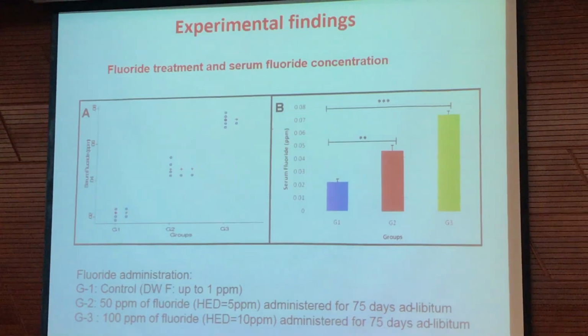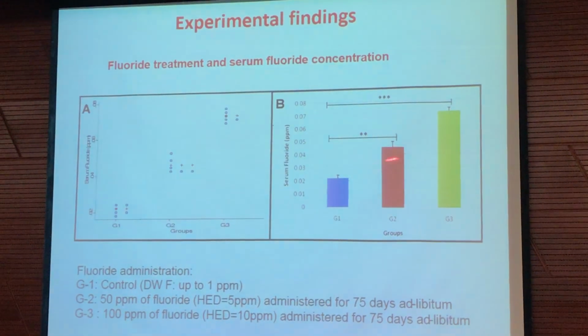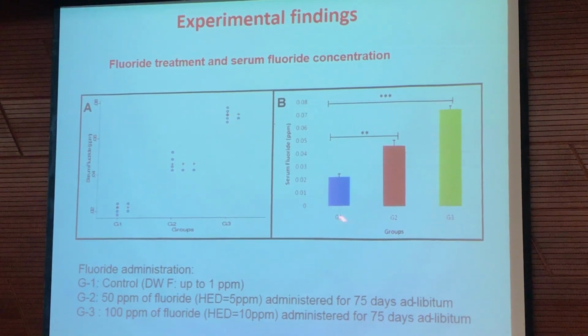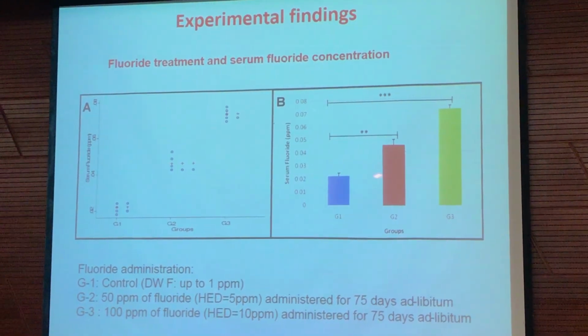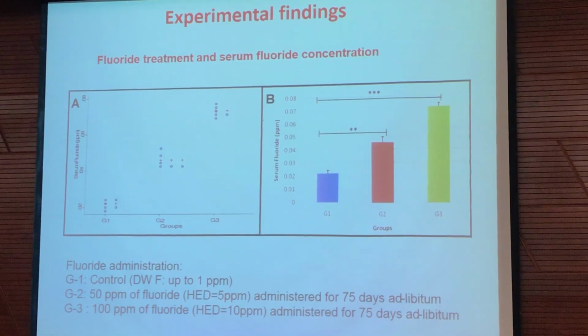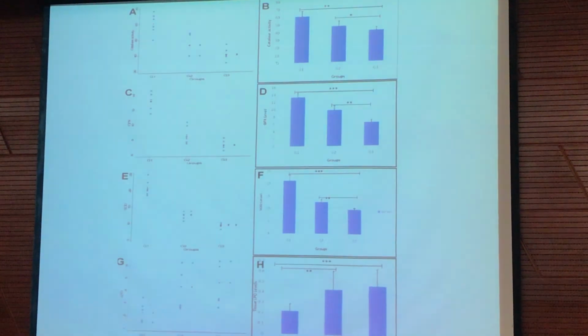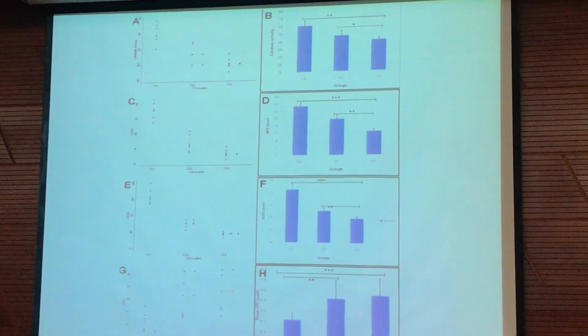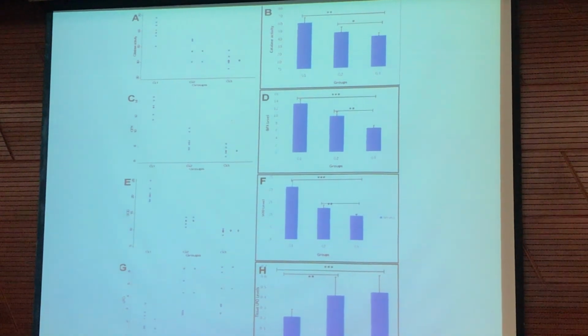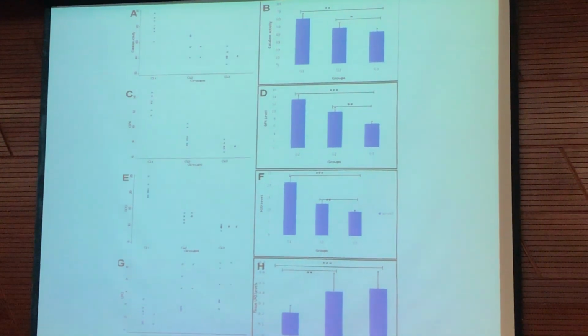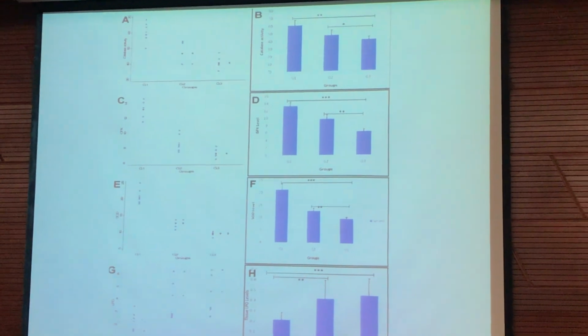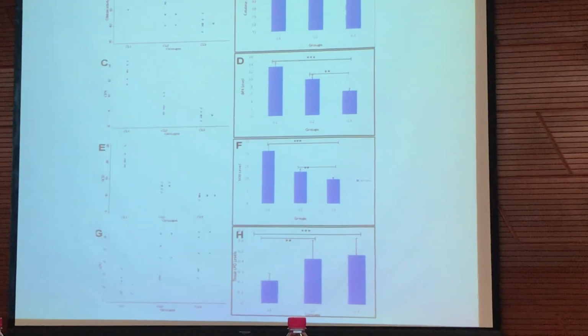We confirmed the fluoride exposure: they had taken fluoride contaminated water, and the serum level of fluoride increased accordingly. Accordingly, we saw an increased level of oxidative stress and increased lipid peroxidation, which is now well accepted.